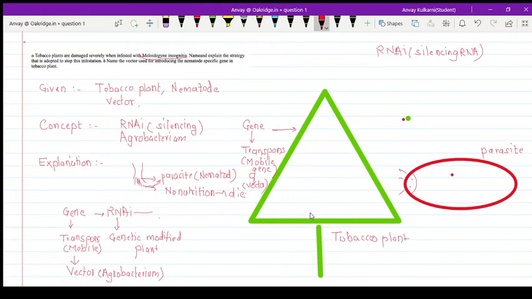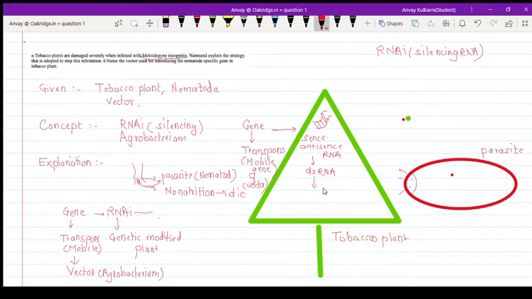When we introduce the gene in the tobacco plant, what will happen? It will form RNA. That is, they will form sense and antisense RNA. What exactly is sense RNA? The codons are readable. They will get translated into protein. But in antisense RNA, the codons are not readable. And then together they join to form the dsRNA, that is double-stranded RNA.